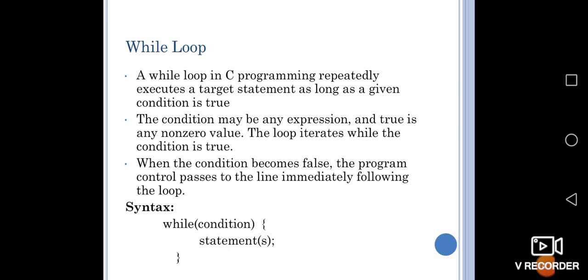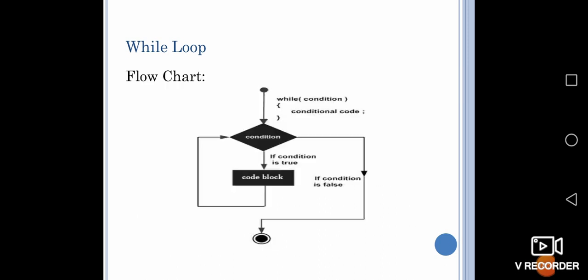The condition will be a non-zero value, and the loop means it iterates. I'll tell you what it is, and if it becomes false, it will come out of the program. First, for the while statement, a condition is given, then the statement will be executed. Here you can see a while has a condition, and the conditional code will be executed.